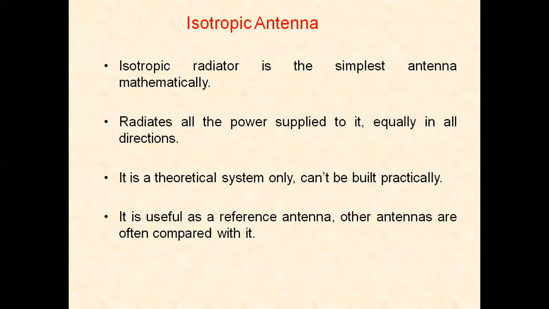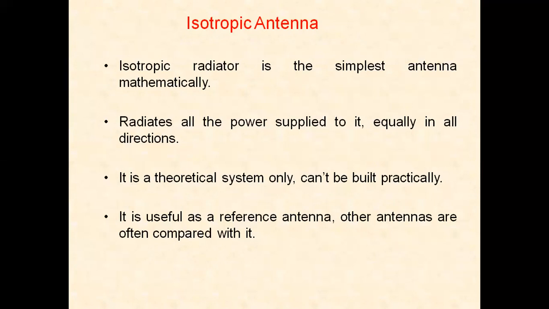The isotropic antenna is used as a standard for comparison because its characteristics are simple, even though this antenna cannot be built and tested. Thus, an isotropic radiator is a hypothetical lossless radiator or antenna with which practical radiators or antennas are compared.